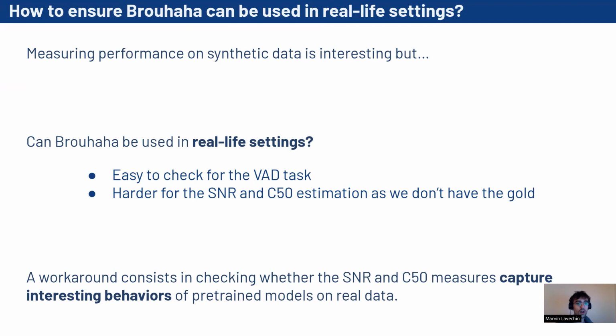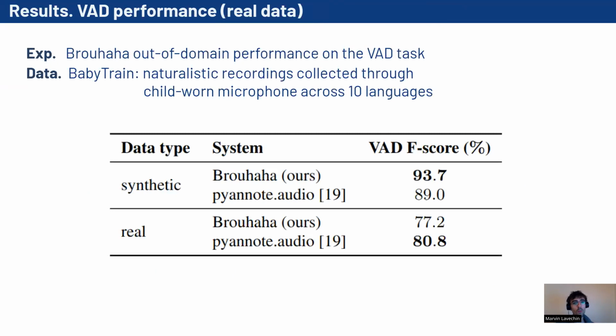From now on, we will only consider real data that are naturally noisy and reverberated. Here we compare Brouhaha with the state-of-the-art voice activity detection system, Pyannote Audio, on the BabyTrain corpus, which is a data set of naturalistic recordings collected through child-worn microphones across 10 languages. This data set is quite noisy and contains child and adult speech, near-field and far-field speech.